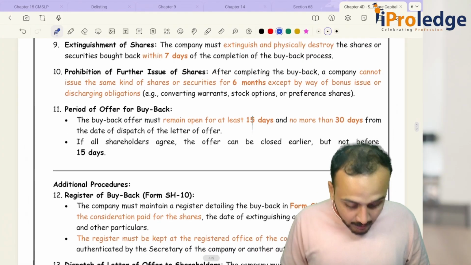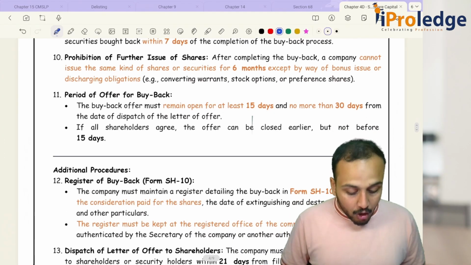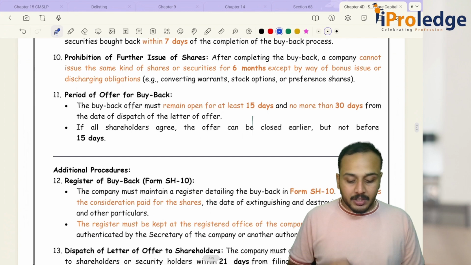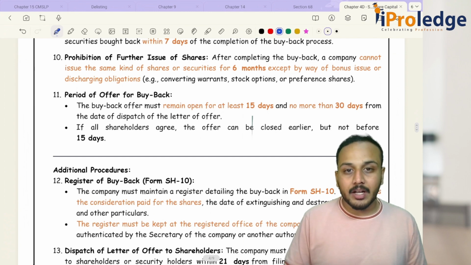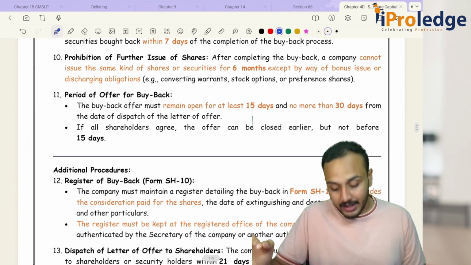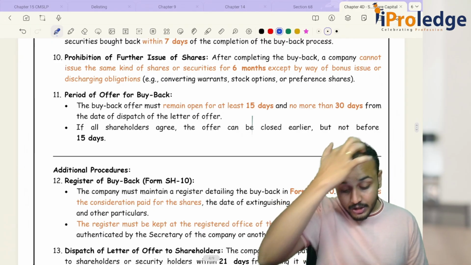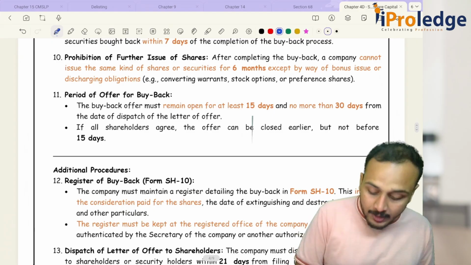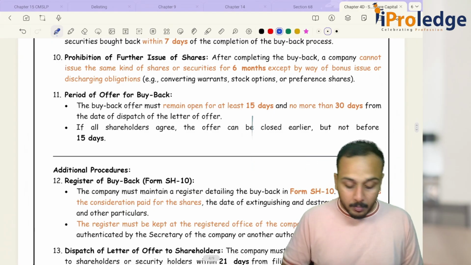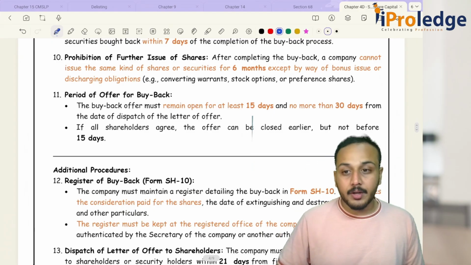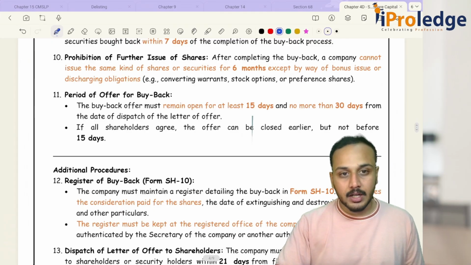Okay. Then period of offer for buyback. The buyback offer must remain open for at least how many days? At least 15 days and not more than 30 days from the date of dispatch of letter of offer. If all the shareholders agree, the offer can be closed earlier but not before 15 days. Okay, I hope till now it is clear.